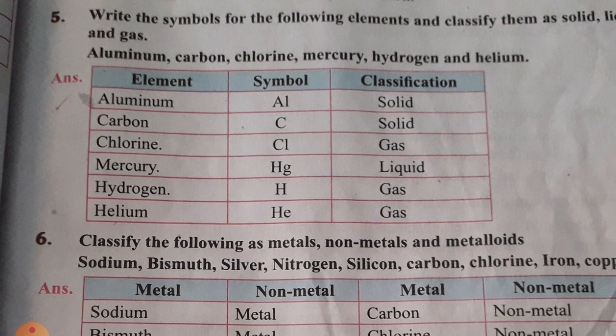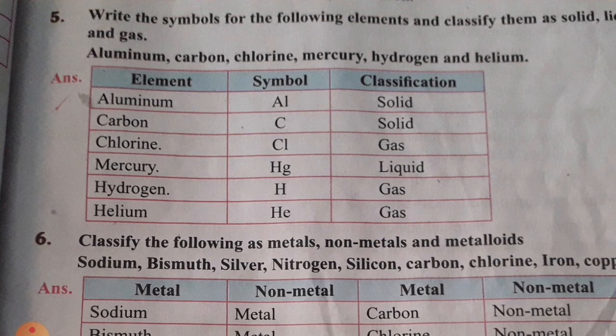See the first element, children, aluminium. You know the symbol, Al. First A capital, L small letter. Aluminium is a solid. And carbon, the symbol is C, capital C. The classification is also solid. Chlorine, Cl. C is a capital letter, L is a small letter. Chlorine is a gas. Mercury, Hg. H capital, g small letter. Mercury is always a liquid.